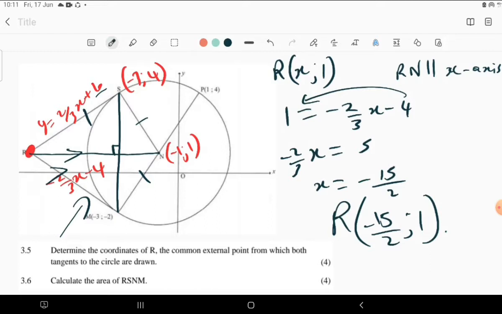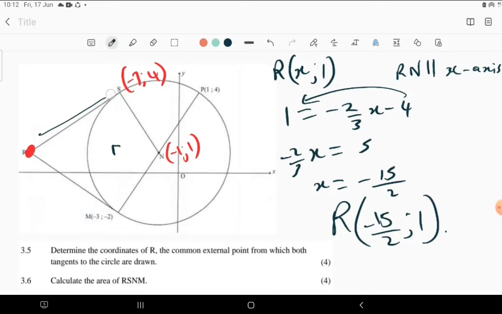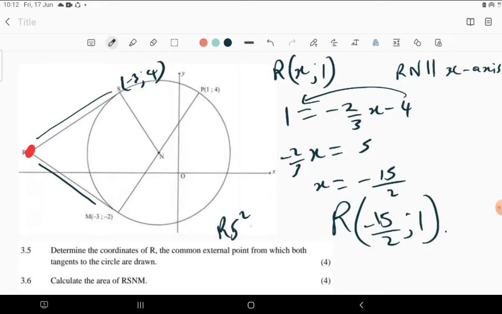Another way we can try is to equate the distance between these two lines. We can just set this distance equal to this distance. So we can say RS squared, the distance of RS when you square it so that the square root will move away, equals RM squared.